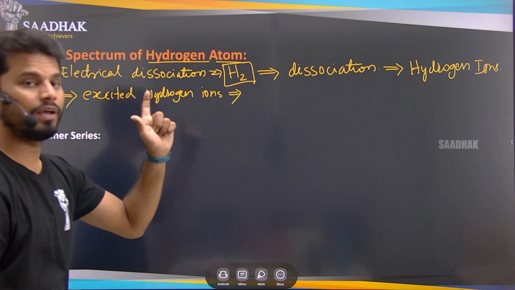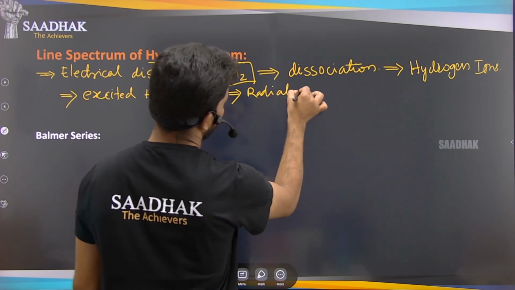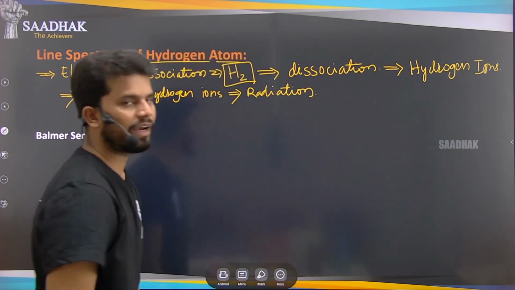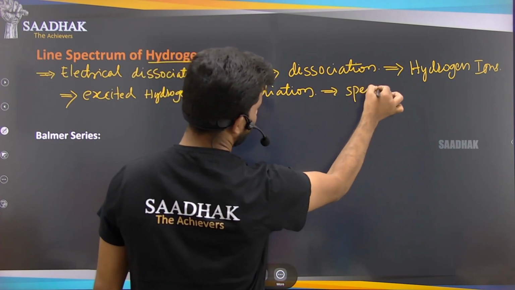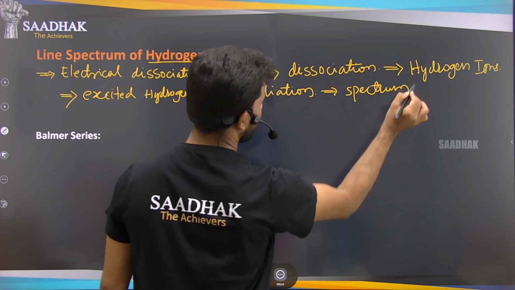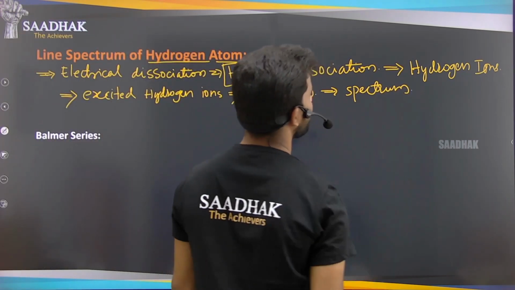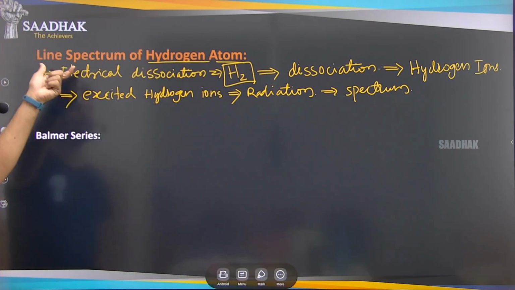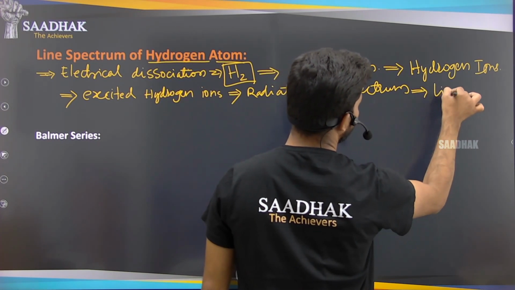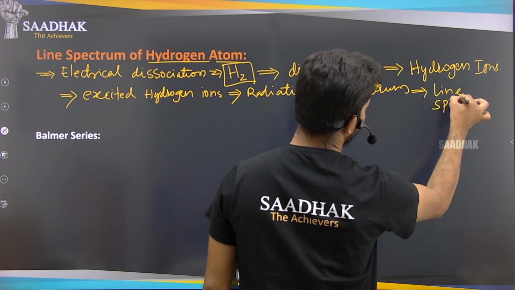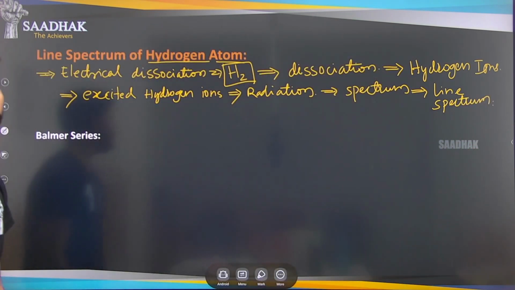They will cause radiation. Does radiation come or not? So because of that radiation, there will be a spectrum, right? How is the spectrum? The spectrum is in line form. So that spectrum is nothing but the line spectrum.